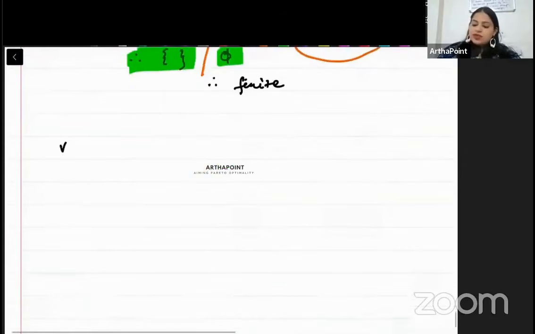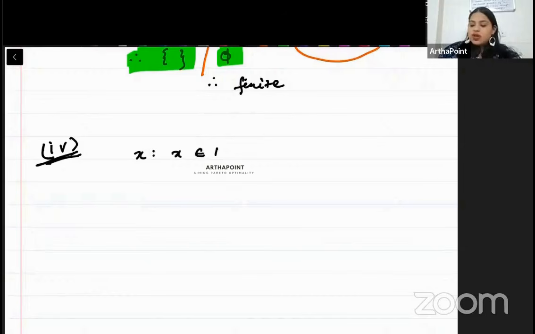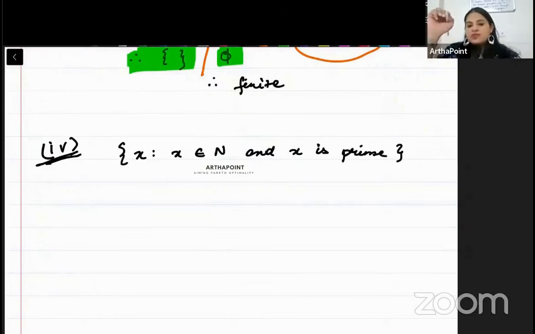Take the next example, beta, fourth example. x is such that x belongs to natural numbers and x is prime. But there are infinite prime natural numbers, right? So you start with the natural number set, but it is infinite ना. एक बहुत बड़ा natural number हो सकता है जो किसी भी चीज से divisible ना हो. So it will be still a prime number. Are you getting it? So beta, this is an infinite set.